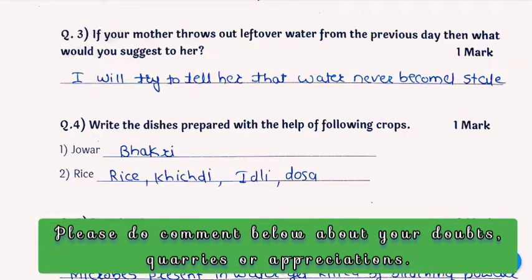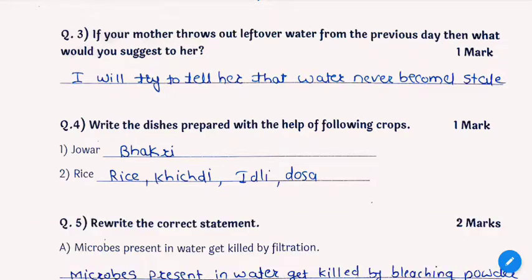Question third is: if your mother throws out leftover water from the previous day, then what would you suggest to her? It also has 1 mark. I will try to tell her that water never becomes stale.